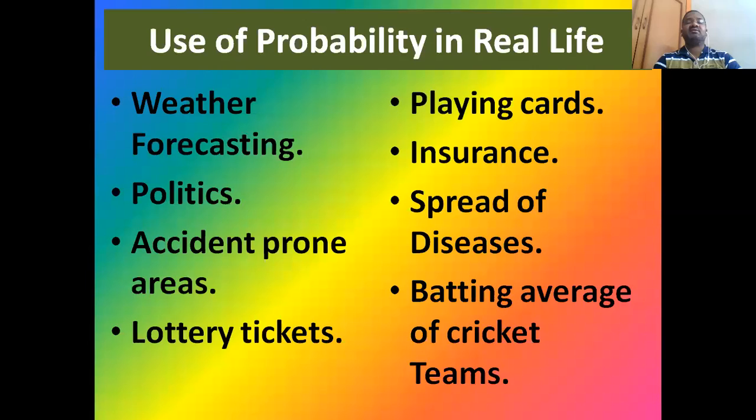Now let us finally come to the point. What is the use of probability in real life? How can we apply the theory of probability, which numerically expresses the occurrence of a certain event? The happening of a particular event, when it is expressed numerically, is called probability. Okay, we are very clear. But how can we apply this probability theory in our real life? Exactly.